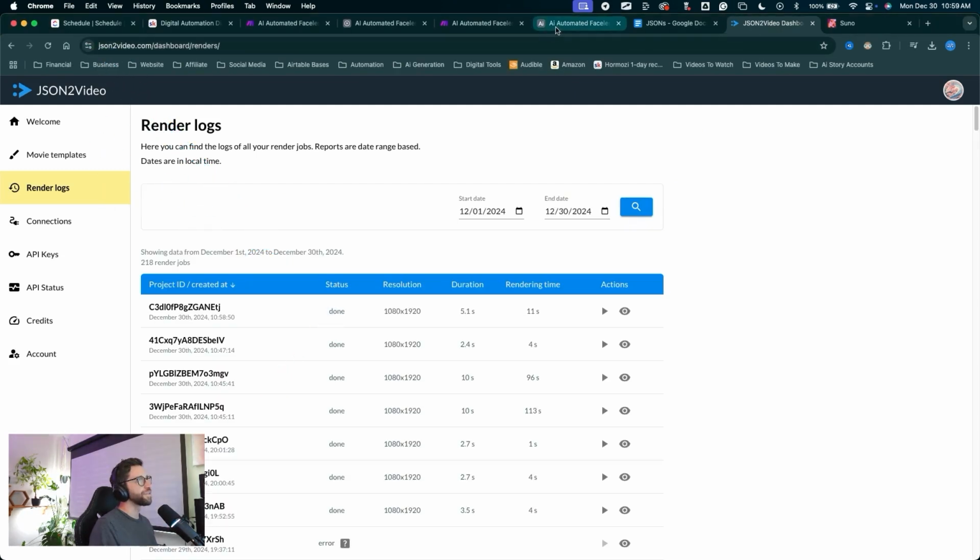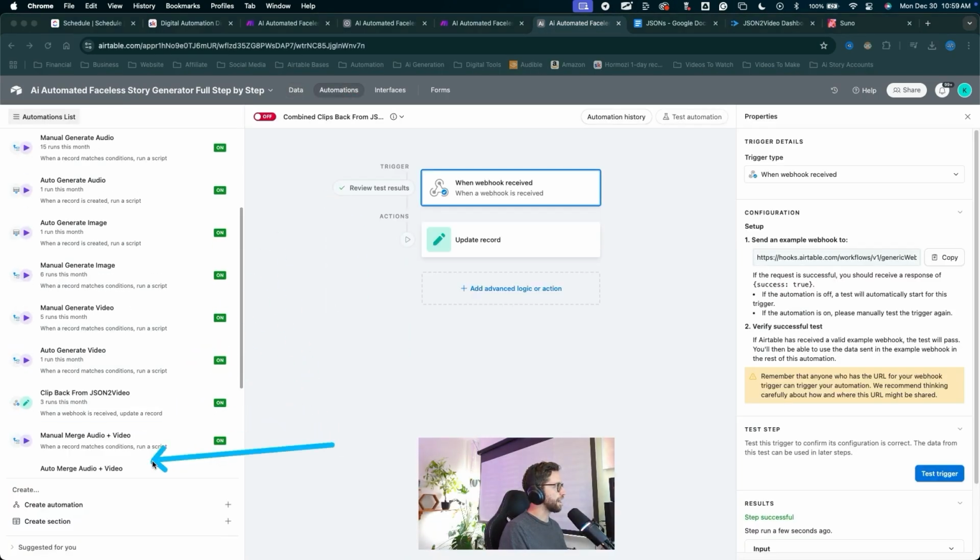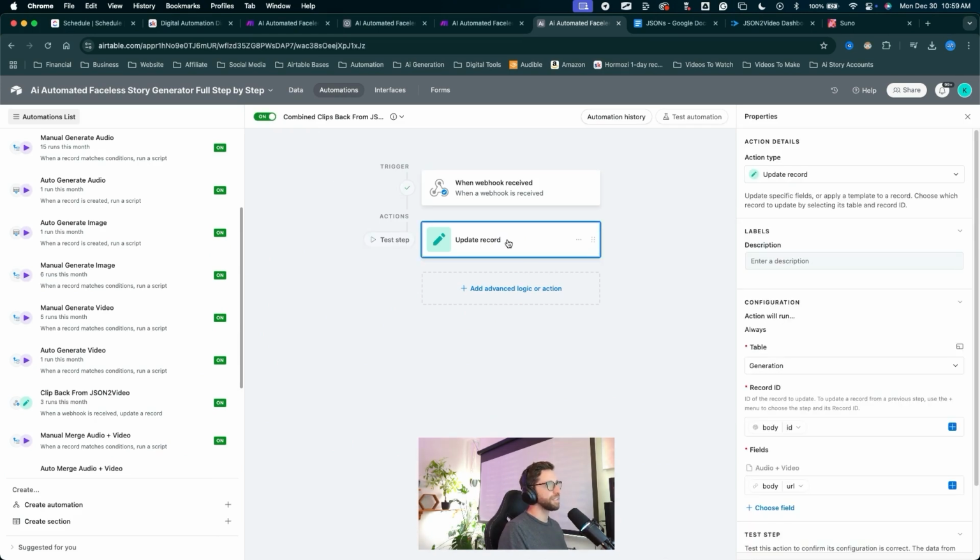Come back into Airtable, come into the automations tab. We can see now in our automation here, the step was successful. We can flip on the automation. We got that webhook back from JSON to video. Let's finish this update a record action. Click onto that. And we need to update the new field here.